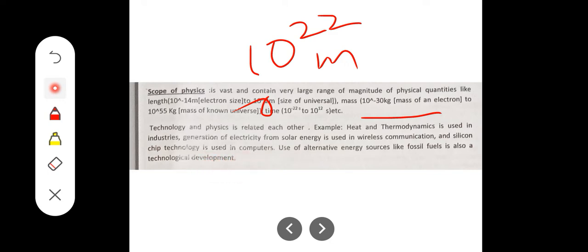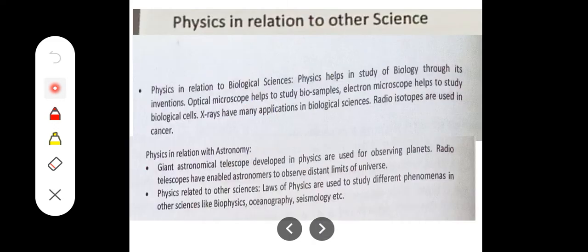Means, in all these examples, what we understand is physics is there. In technology, physics is there. When physics is advancing, technology is also advancing, it is also improving, right? That is why technology and physics are related to each other. That is why we have to study physics. Yes, before studying we should understand why we have to study physics, right? That is why I am saying.